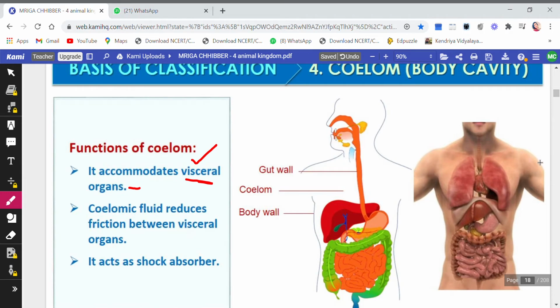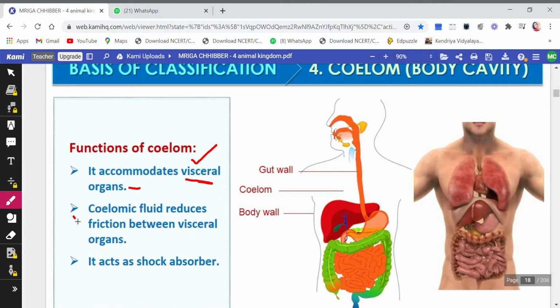And there are also some organs present inside the body, like your stomach, your lungs, your heart. These organs which are placed inside are called visceral organs. So the coelom has the function of accommodating the visceral organs. It helps these organs to fit in the space provided by the body.